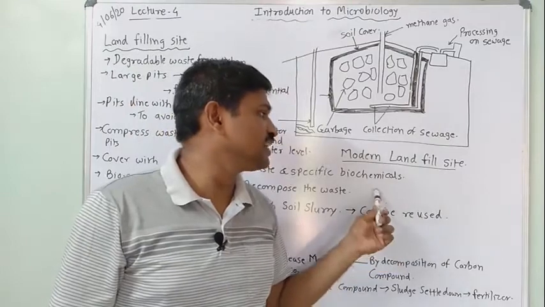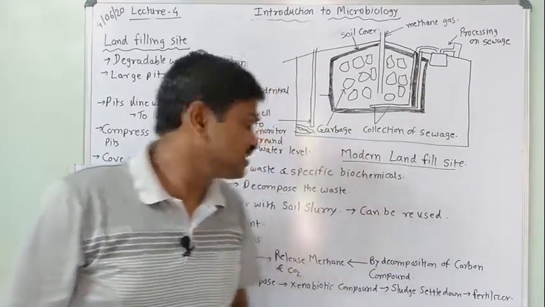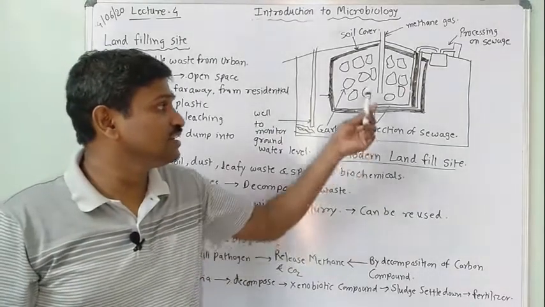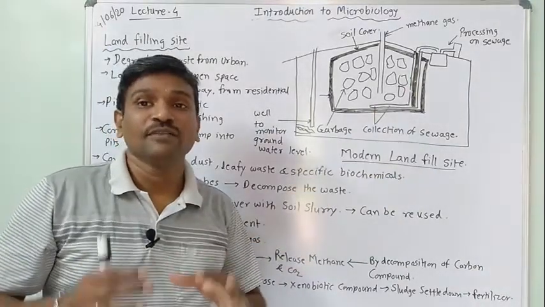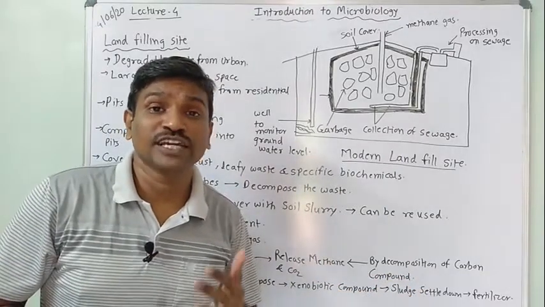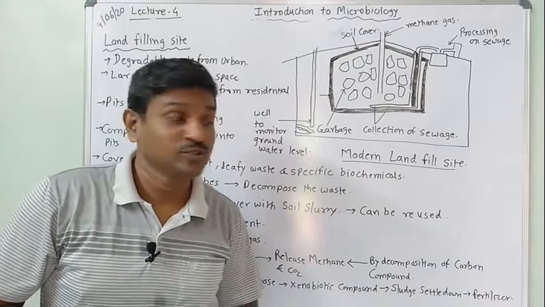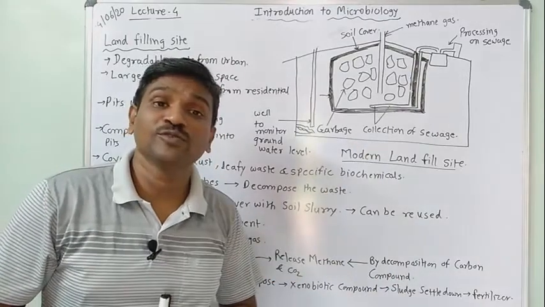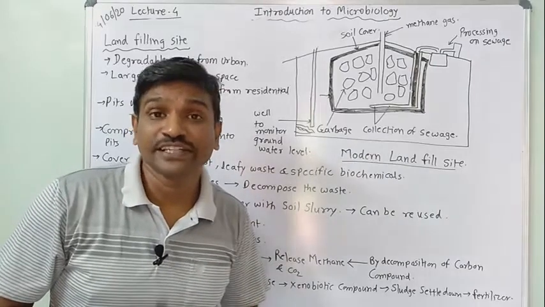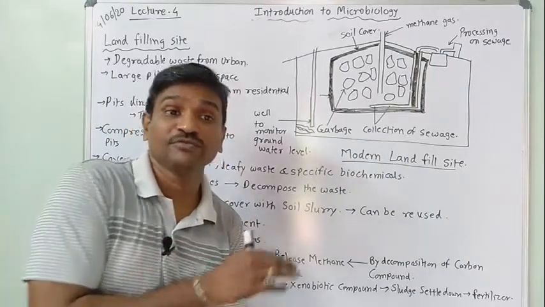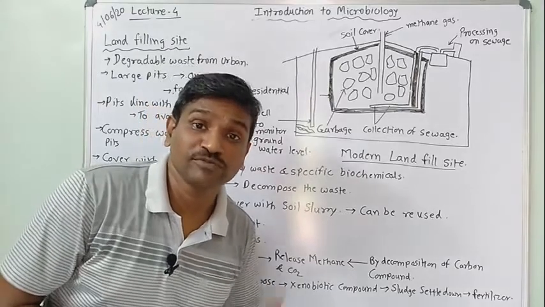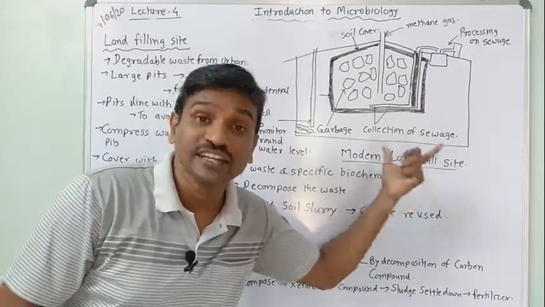it can be used as a fertilizer. When the landfill is completely filled, it is covered with the slurry, and a number of pits can be formed to get more compost from the organic content. So it is one of the good methods to avoid organic waste, or rather we can convert that waste into a useful form, as a fertilizer or compost, by using this modern landfill site.